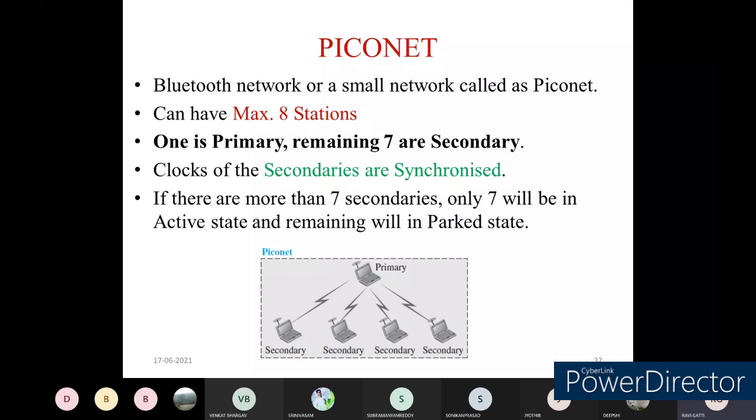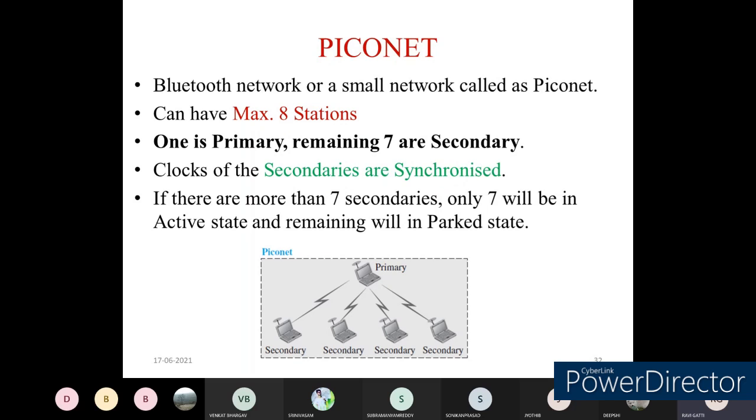All the secondary devices will be synchronized with the primary device with a clocking mechanism. We will be using a synchronization mechanism, that is Manchester coding, to have proper synchronization with the primary device.